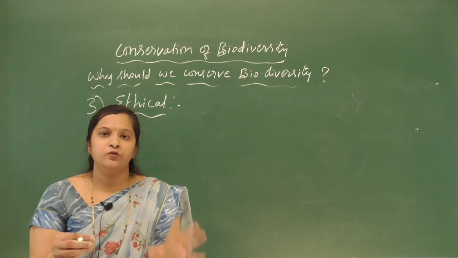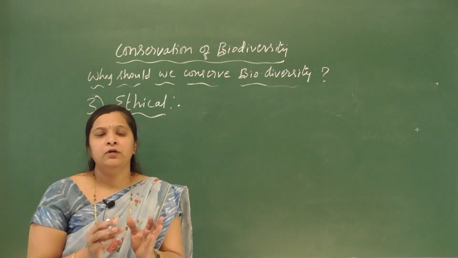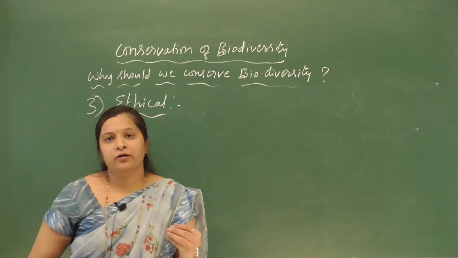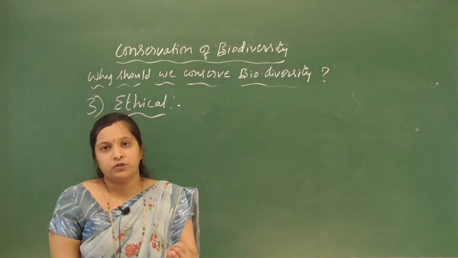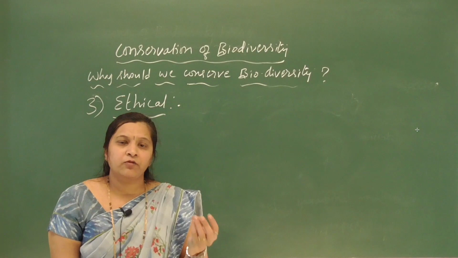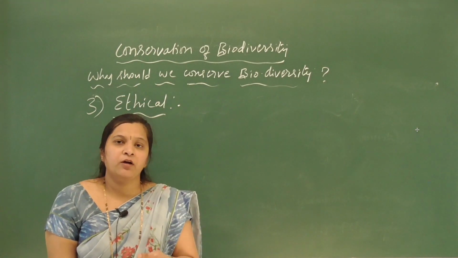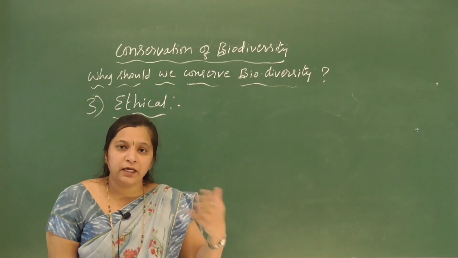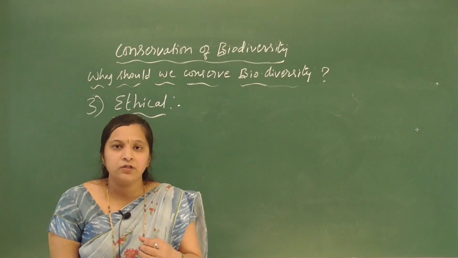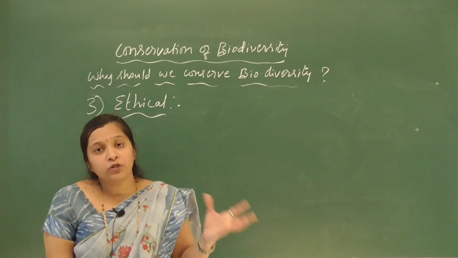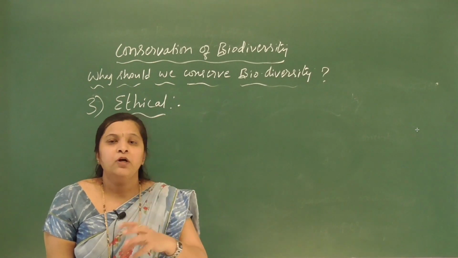No organism is useless. Every organism is useful in one way or the other. I talked about the multiple benefits of the ecosystem, from the economic point of view, recreational point of view, and also from the medicinal point of view. And for our food we are entirely dependent upon plants and animals, and most of the microorganisms are useful to mankind.